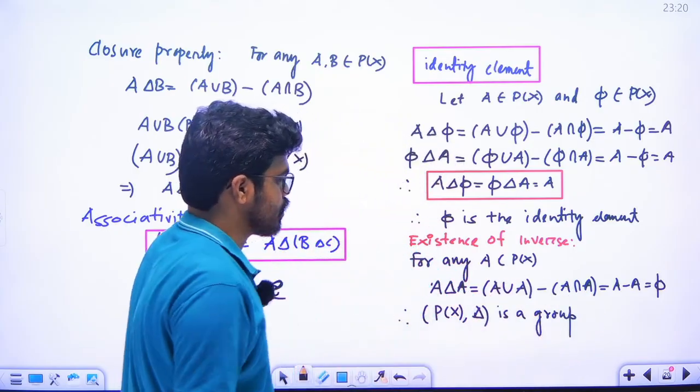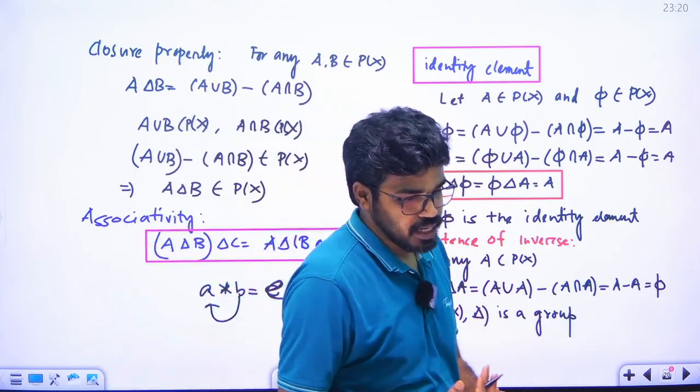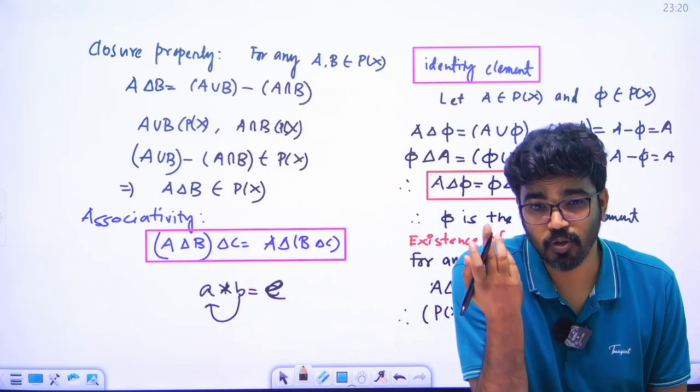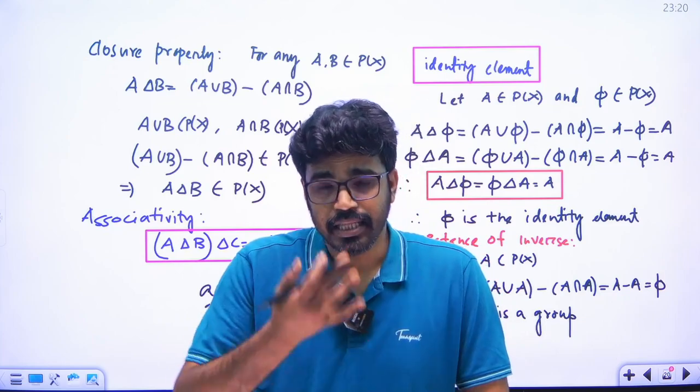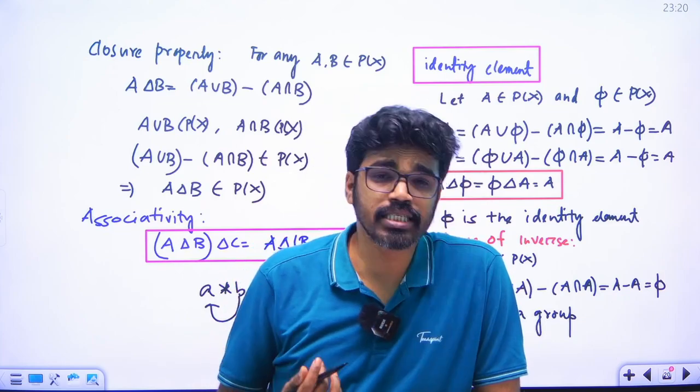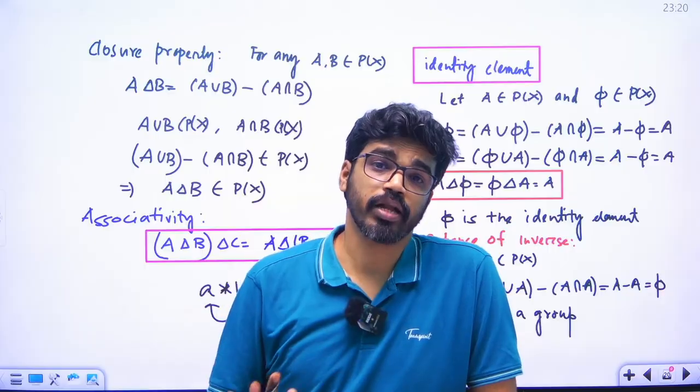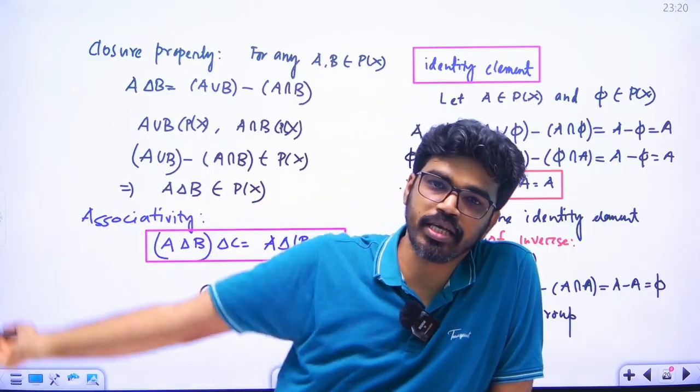Can we say this is an abelian group? If we can prove that A delta B is equal to B delta A, then we conclude that this is a commutative or abelian group, since A star B is equal to B star A, right?